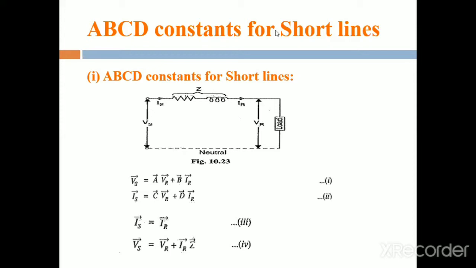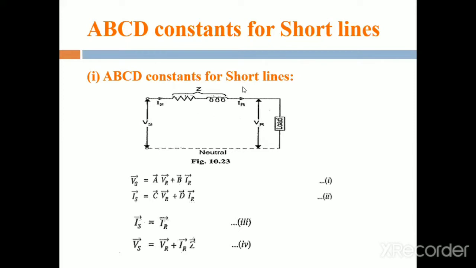We already know what is meant by a short transmission line. If the line length is less than 20 kilometers, then it is called a short transmission line. In that case the capacitance value will be neglected.